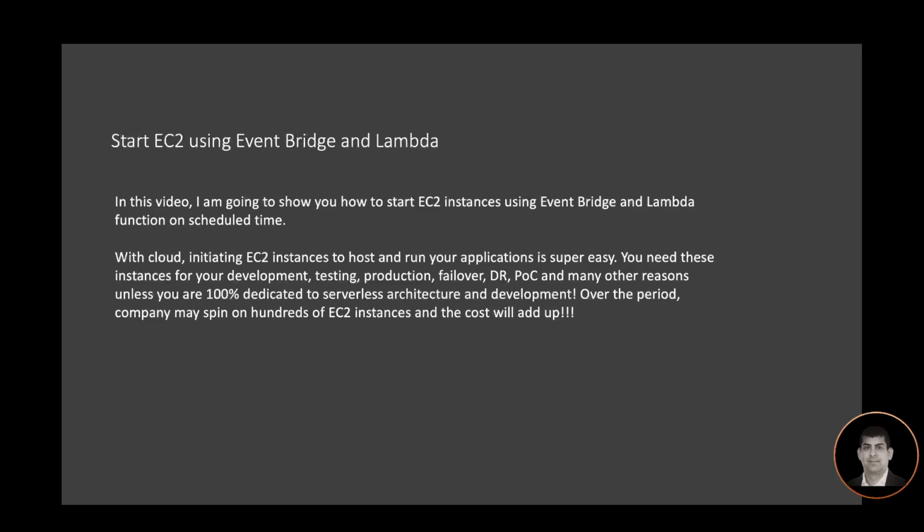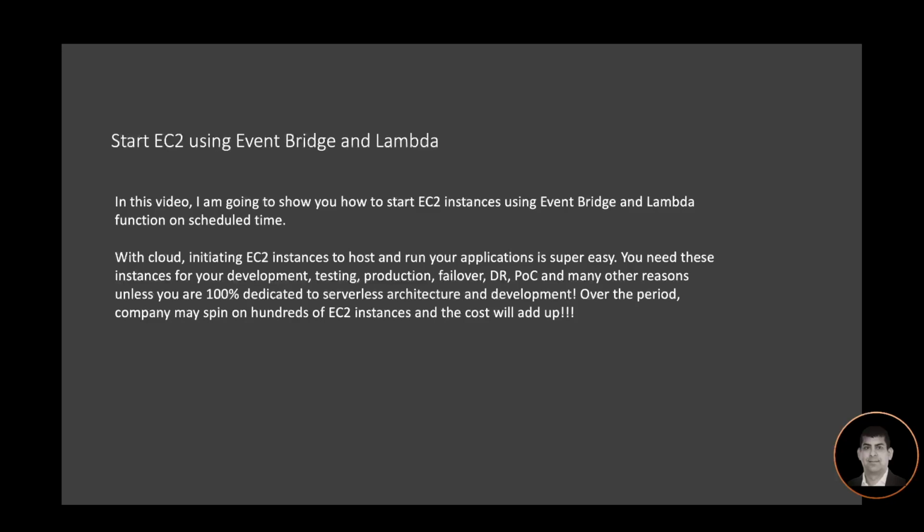Over the period, company may spin on hundreds of EC2 instances and the cost will add up. With each comes the shared responsibility model of AWS Cloud. Customer is responsible to pay for the cloud resources being consumed. FinOps, as you hear, is becoming very popular. One of the best practices is to understanding usage and cost of your cloud resources.